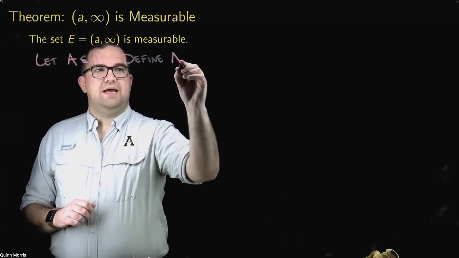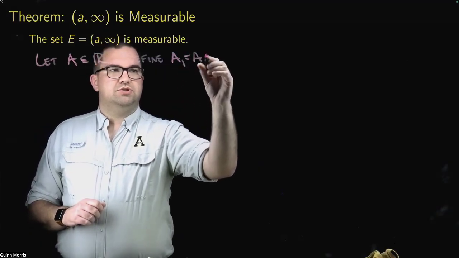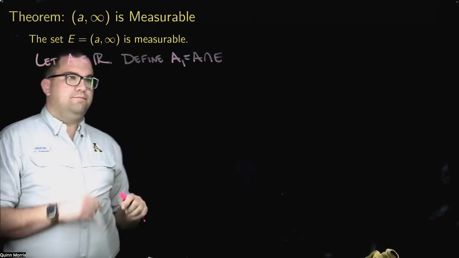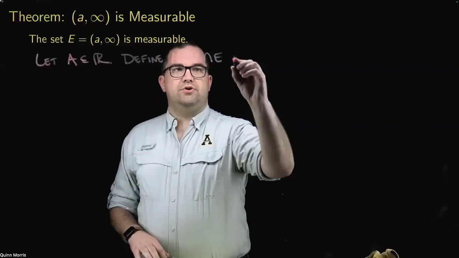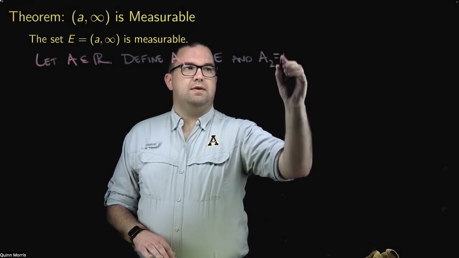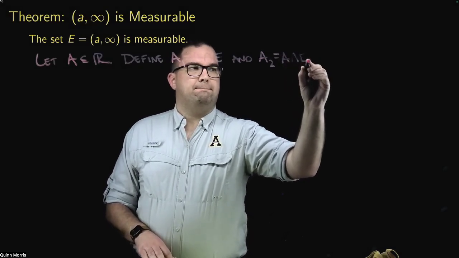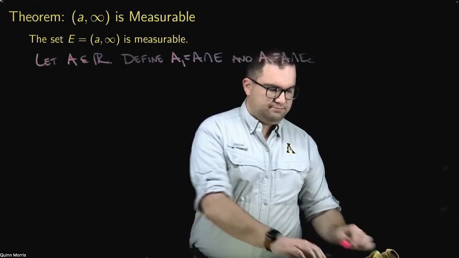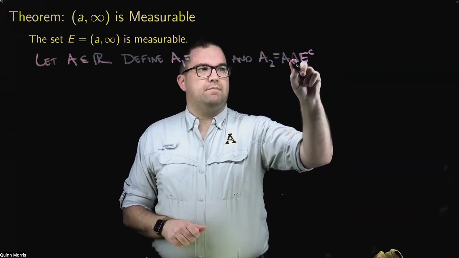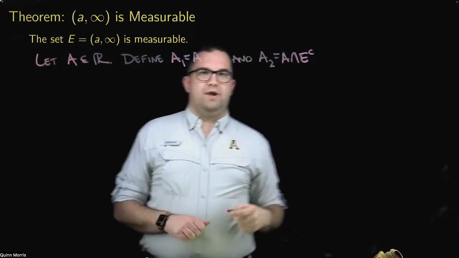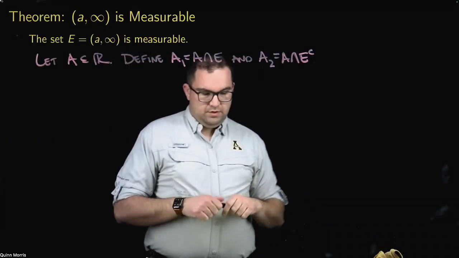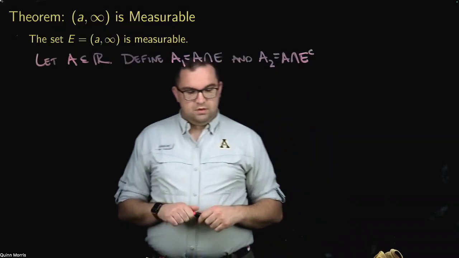I'm going to define a set A1 to just be A intersect my interval E, and A2 to be A intersect E complement. So really what I'm doing here is just defining some things to give me some shorthand. I don't have to keep writing A intersect E and A intersect E complement. Okay, so I just want to define those things.